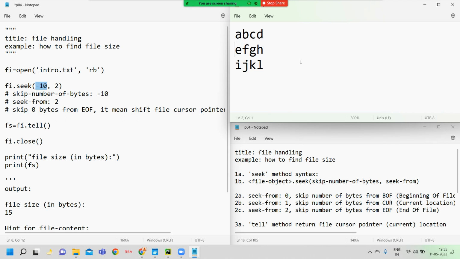Now the cursor waits before E. It means after the new line of D. So A B C D and then after the new line the cursor blinks. So the file cursor pointer location is 5. The tell method returns 5. Now here the tell method returns 5.